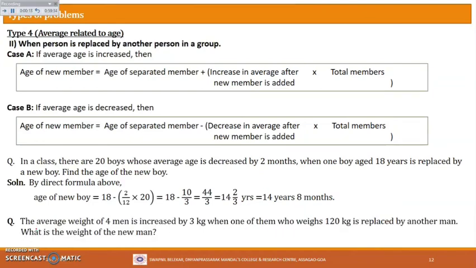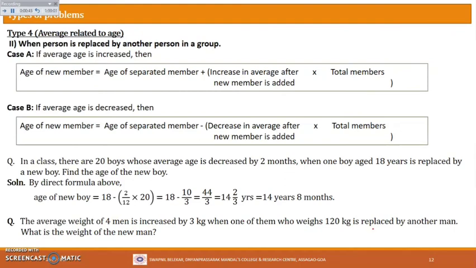Let us go to the next one. The average weight of 4 men is increased by 3 kg. So here you see the average weight of 4 men is increased by 3 kg, when one of them who weighs 120 kg is replaced by another man. So total 4 men are there and one of them is replaced. Who is replaced? The one who weighs 120 kg is replaced.